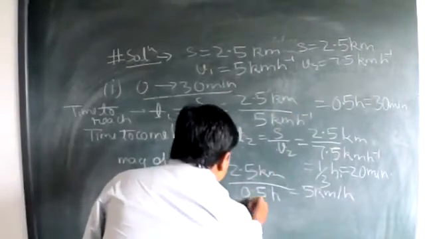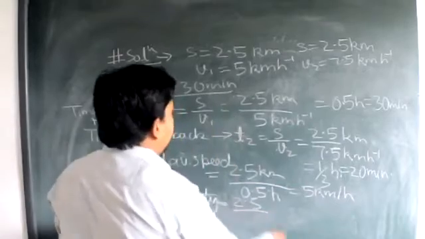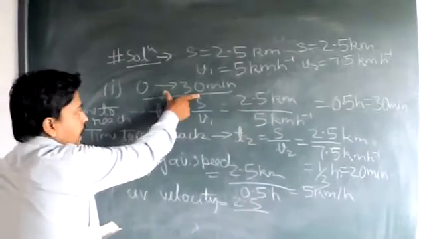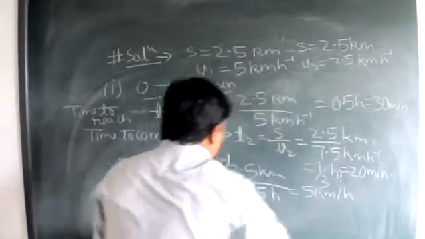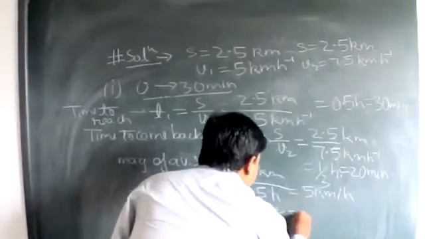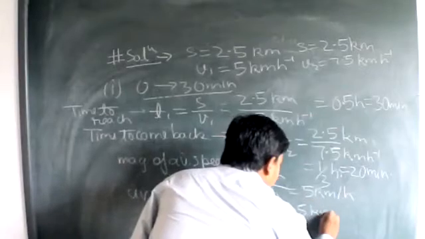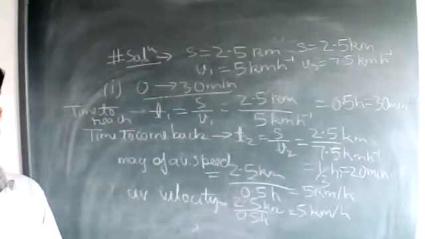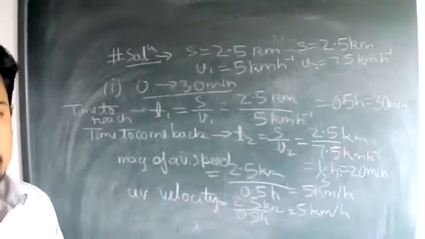So this will be displacement upon time. Time I have been asked to calculate for 30 minutes. So 30 minutes is equal to 0.5 hour again. It comes out to be 5 kilometer per hour. So this is the value of average speed and average velocity for the first case.